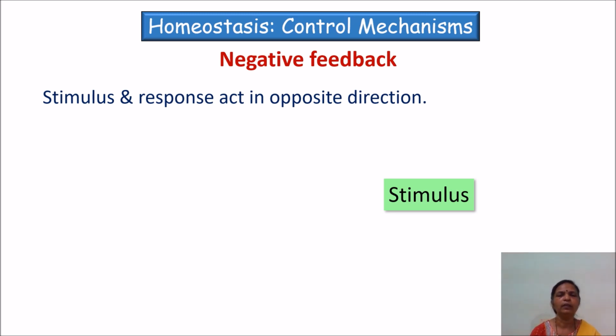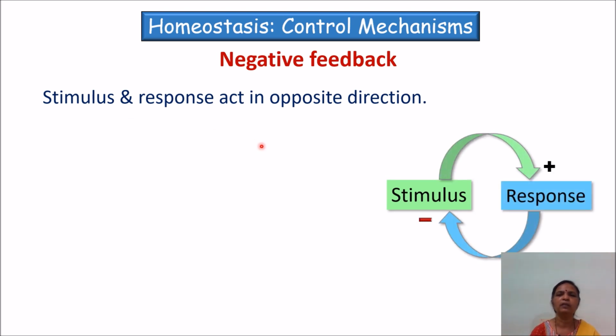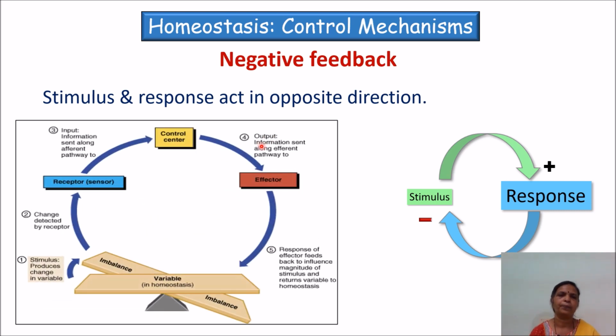So let us start with the negative feedback system. Here the stimulus and the response act in opposite direction, where a stimulus elicits a response and the response in turn inhibits the stimulus. So whenever there is any disturbance in a homeostatic mechanism, say this is a particular set point which has to be maintained, and if it is disturbed because of any reason, then receptors will detect this change.